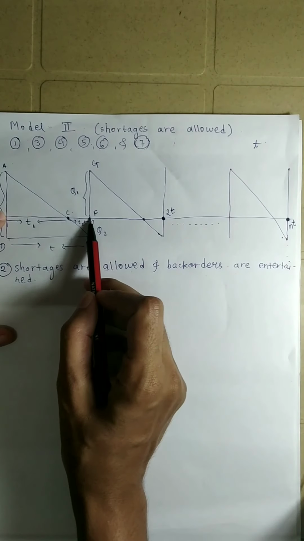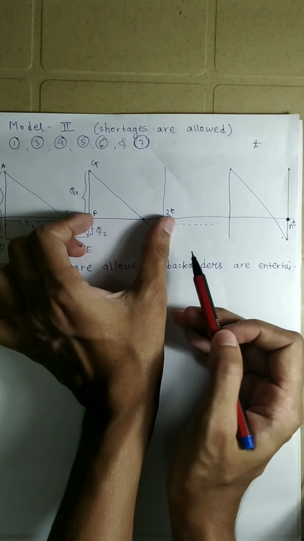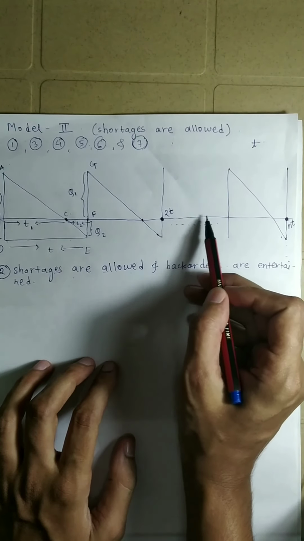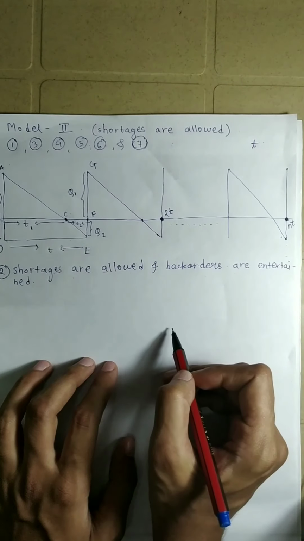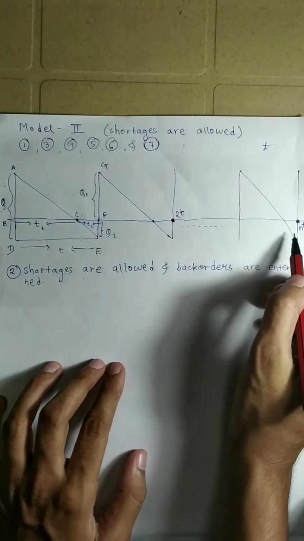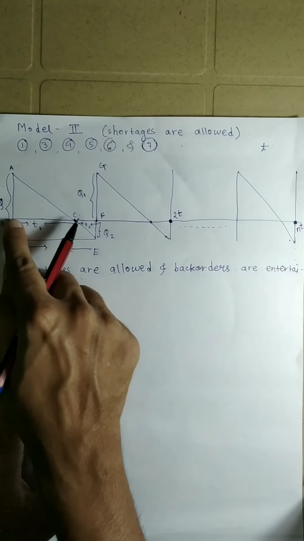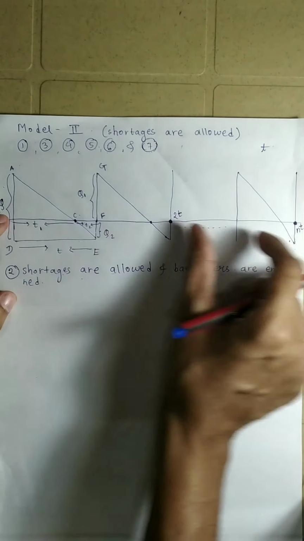The first part is here. So this is the time t, then this is 2t, then there will be 3t, 4t and so on, and at the end it is n into t. So n into t is nothing but 1 year. So this full period is divided into n equal parts.